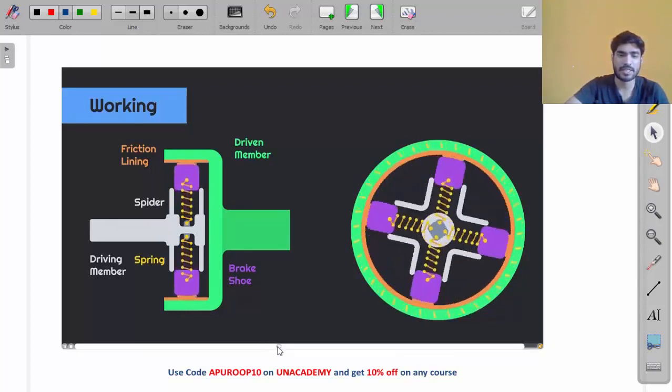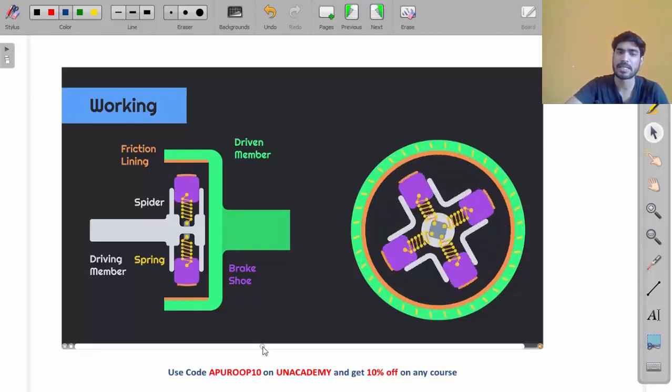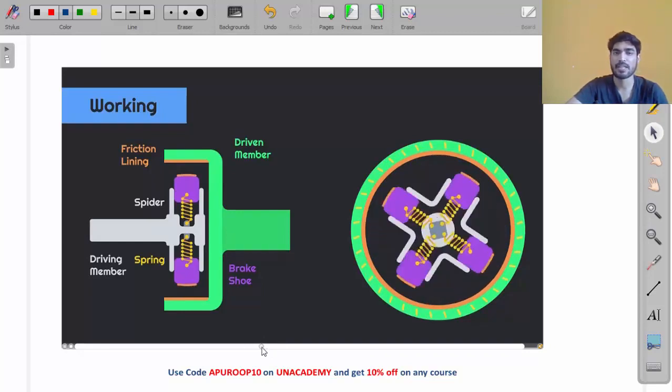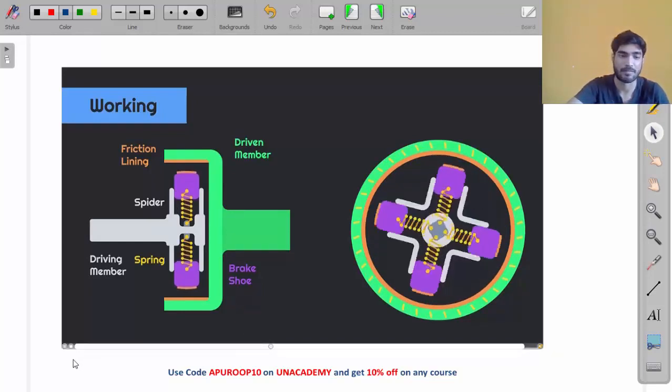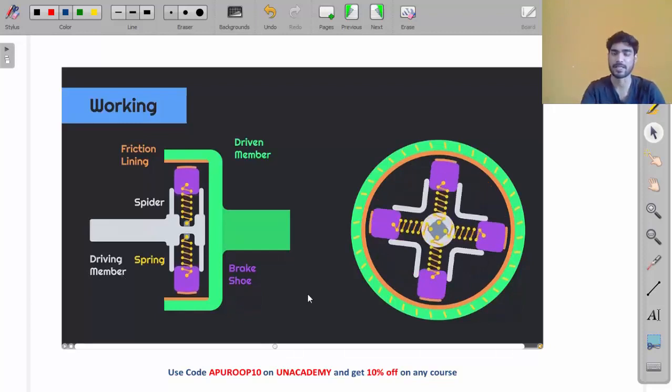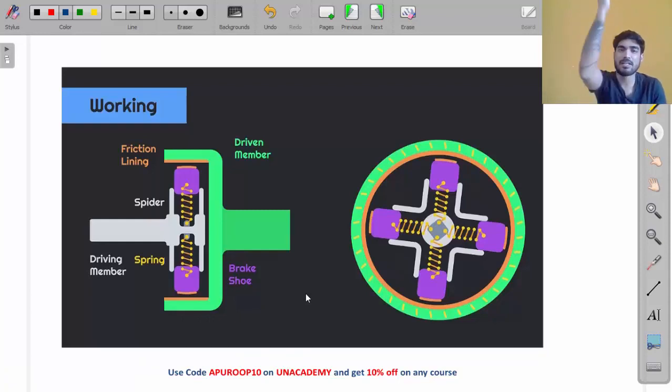If you increase the speed, what will happen, my friend? If you increase the speed, then there will be centrifugal force on this shoe. There will be centrifugal force. Do you understand what is centrifugal force?